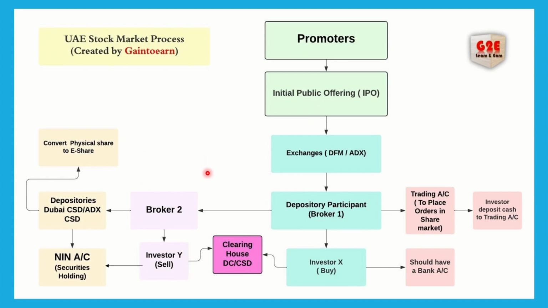That's what I have given over here. So right now you can understand that NIN is provided by depositories. Between the investor and the depository, the middleman is the broker, whom you approach. The broker will give you the NIN account. This account saves all your share-related information. And the clearing house does the T+2 settlement cycle, for trades between investor X and investor Y. I think this basic information is now clear to you.